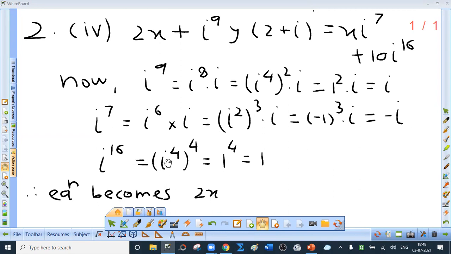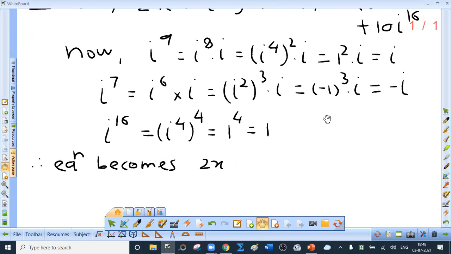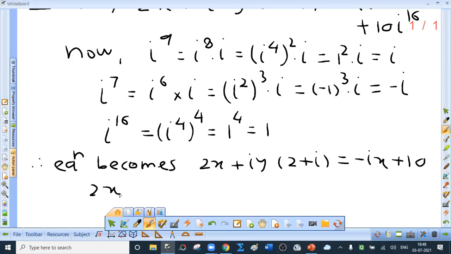What is i raised to 16? i raised to 4 raised to 4, but i raised to 4 is 1. 1 raised to 4 is 1. So equation becomes 2x plus iy into 2 plus i. Okay. What about RHS? Minus ix. Just check this. Minus ix plus 10. So 2x plus 2yi.